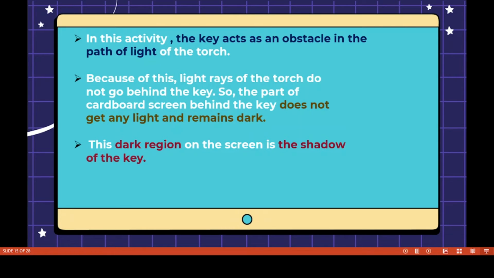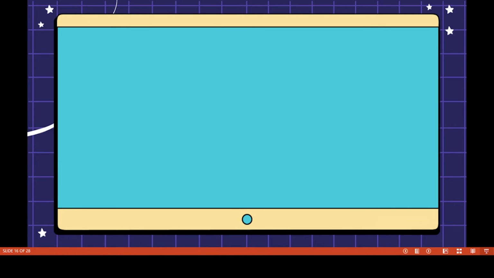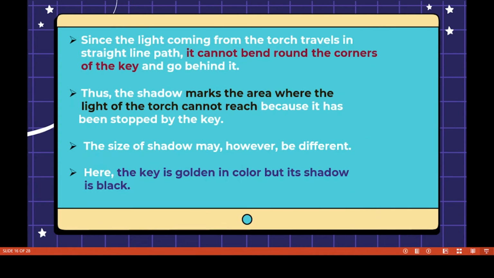Because of this, light rays of the torch do not go behind the key, so the part of the cardboard screen behind the key does not get any light and remains dark. So this dark region on the screen is the shadow of the key. Since the light coming from the torch travels in a straight line path, it cannot bend round the corners of the key and go behind it. So the shadow of the key is formed in a straight line on the screen.